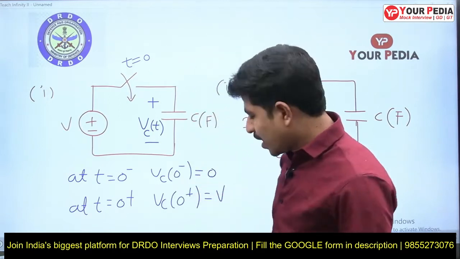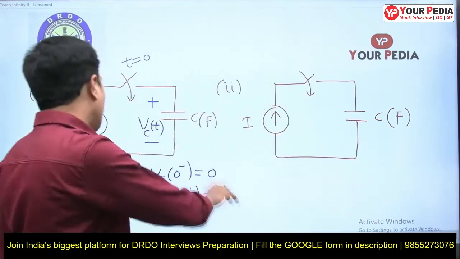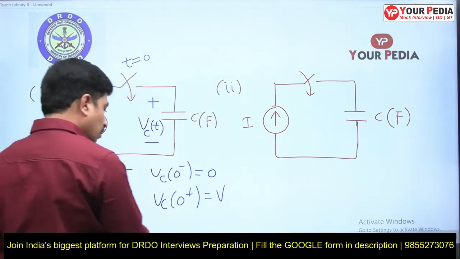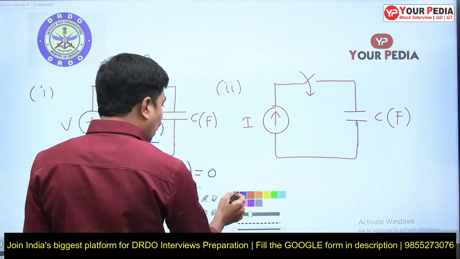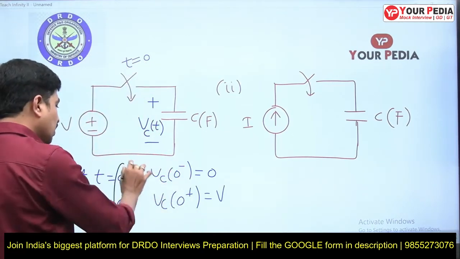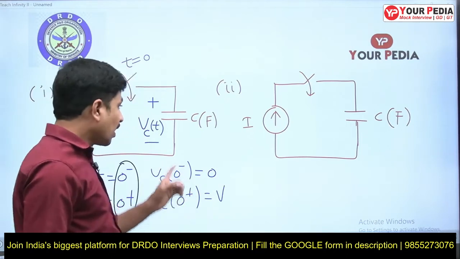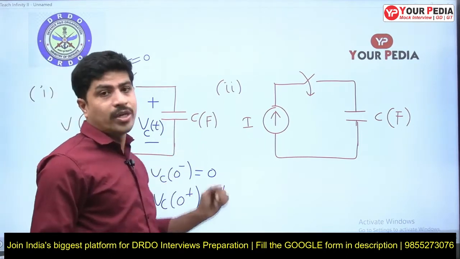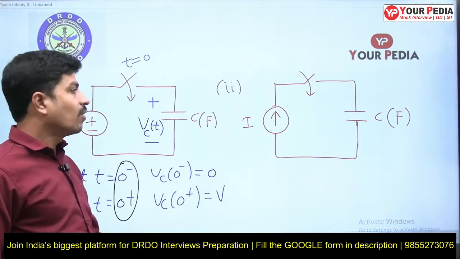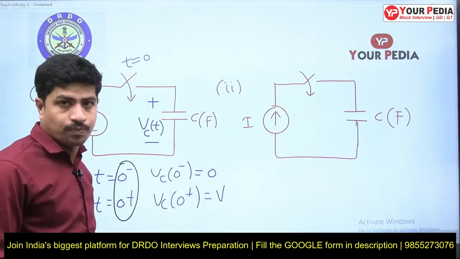So this parallel combination of voltage source and capacitor, according to KVL, says we want this, but the capacitor says I don't allow sudden change of voltage. From 0 minus to 0 plus the time difference is 0. I don't allow sudden change of voltage or sudden change of energy, primarily sudden change of energy, but also of voltage, from the formula we already saw and the concept also.